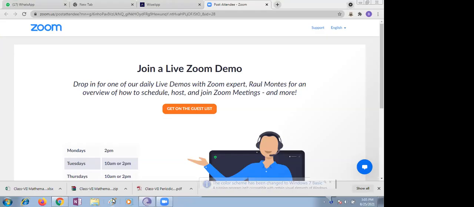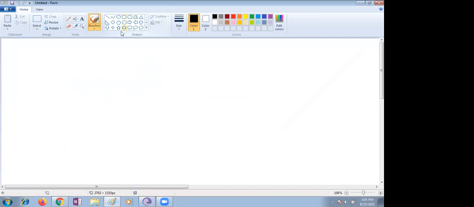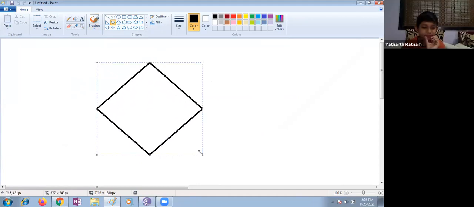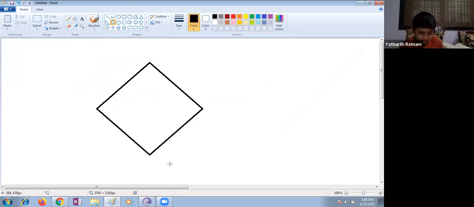How many diagonals does a quadrilateral have? Let me draw a small quadrilateral here. Quadrilateral means any four-sided polygon. This is a four-sided polygon. Yes or no? Is it four-sided? Yes, ma'am, it is a four-sided polygon.